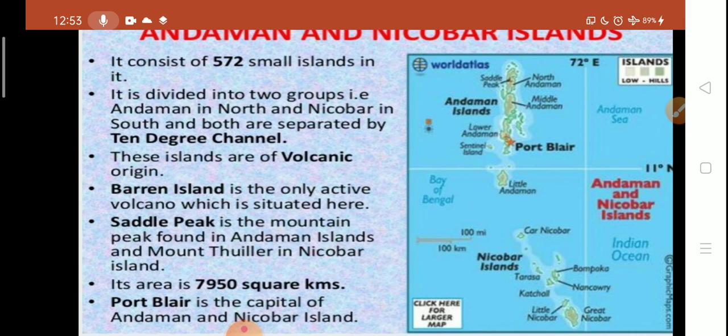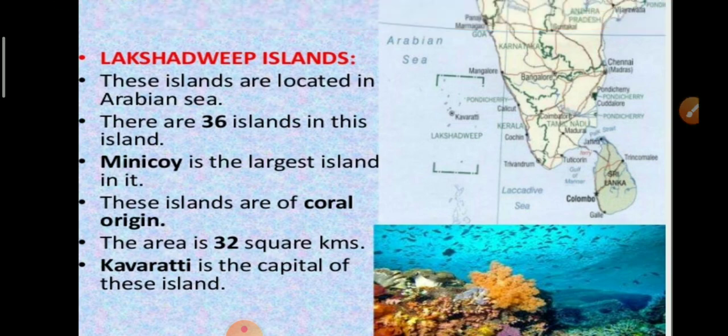These islands are of volcanic origin. The Barren Island is the active volcano here. Saddle Peak is the mountain peak found in Andaman Islands. It is about 7,950 square kilometers, and Port Blair is the capital of Andaman and Nicobar Islands.